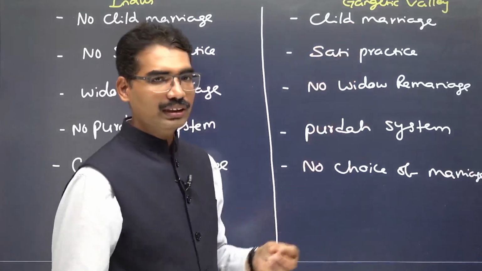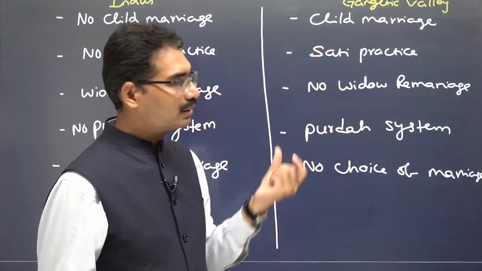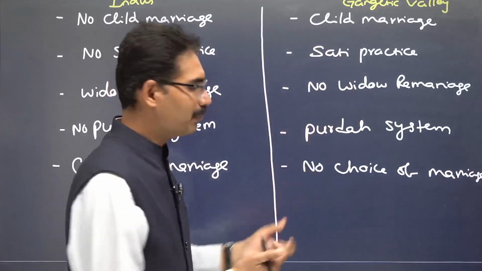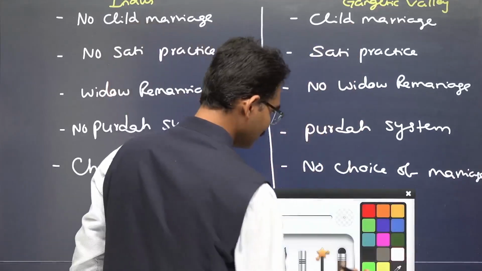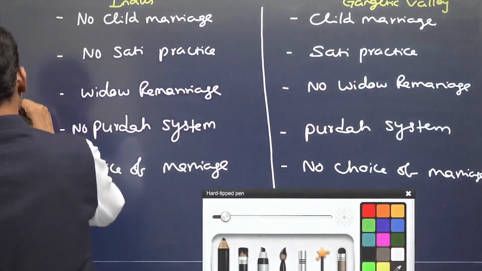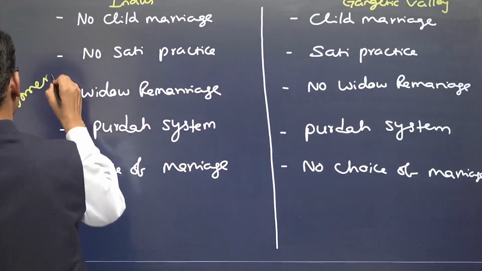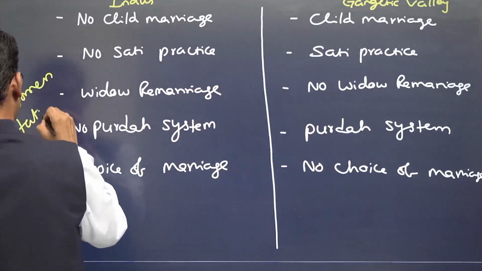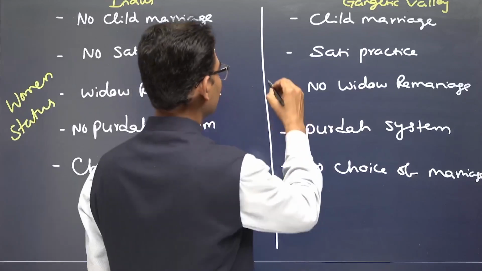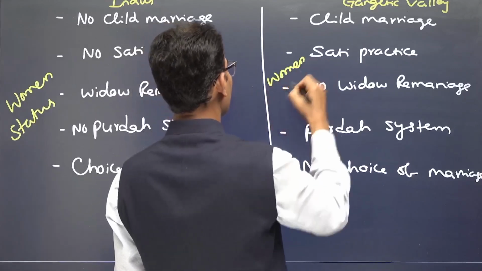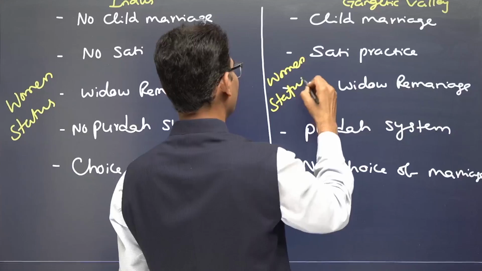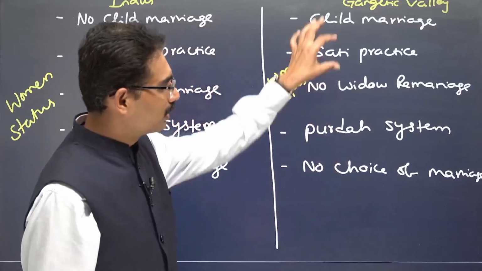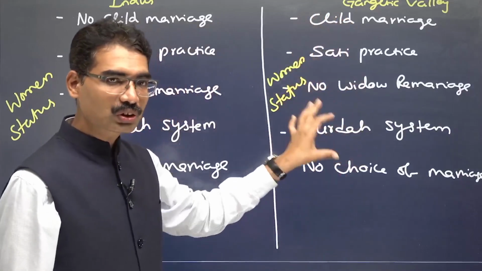Now identify this one. Whatever information we are getting is with respect to the Vedic people. So this is women's status of the later Vedic period. From which source are we getting this?